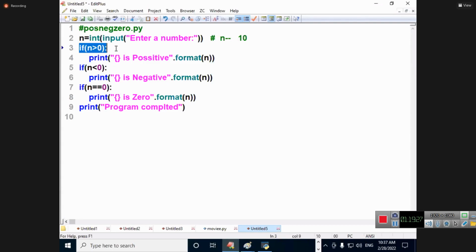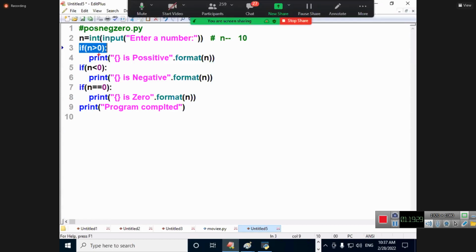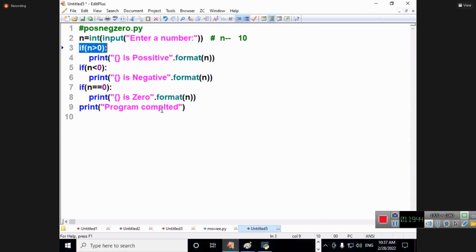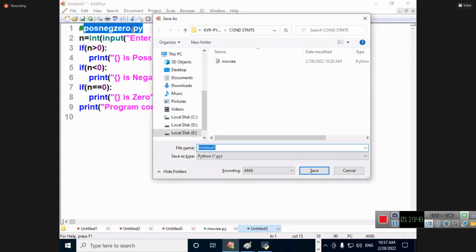10. 10 greater than 0, true. What is printed? Positive. Coming to the next part, the else statement: less than 0, false. False means next statement. Is equal to 0? It is printed, "program completed". Beautiful. Save this.